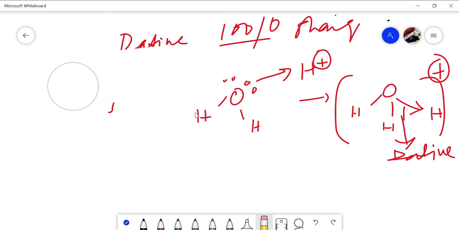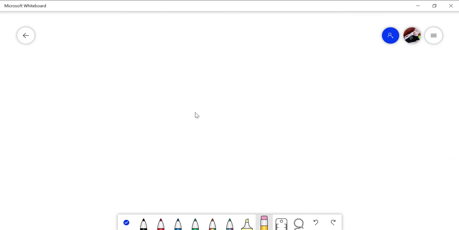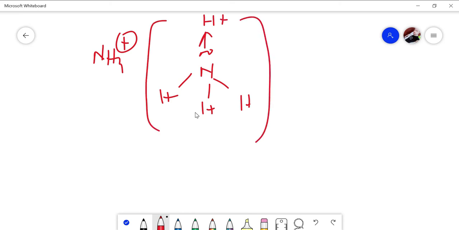Then we are going to move on to the NH4 ion. In NH4 with a plus charge on it, we'll have nitrogen with lone pair 1, 2 and 3. This is the hydrogen, combined here, and this is the positive charge. Don't show it here, show the positive charge outside.